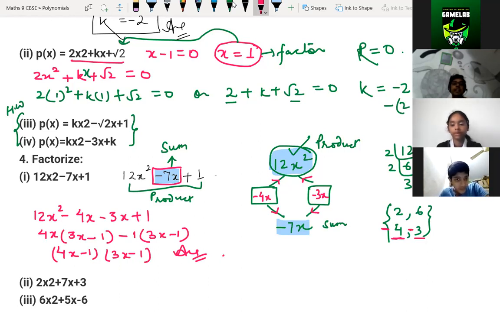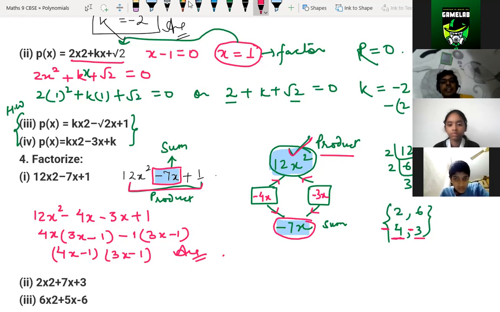So children, if you have any doubt anywhere, you just tell me. Sir, can you explain it once again from the starting? Shall I explain? Yes, sir. Okay, see, this and this part we have multiplied, we got the product, which we have written here. Again, this middle part is your sum, which I have written down. So we have to bifurcate this product part into two parts such that your product is 12x square only, and the sum should be minus 7x.